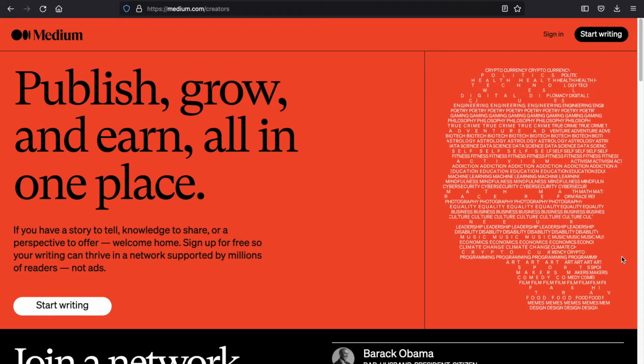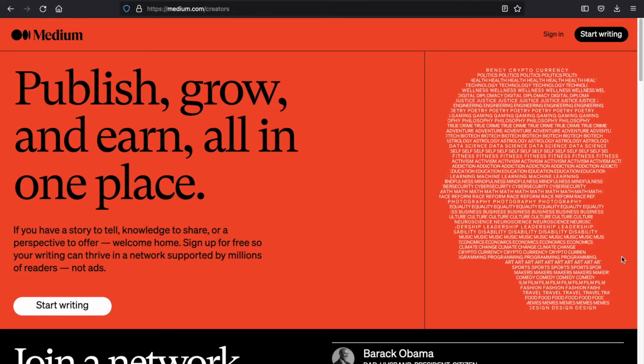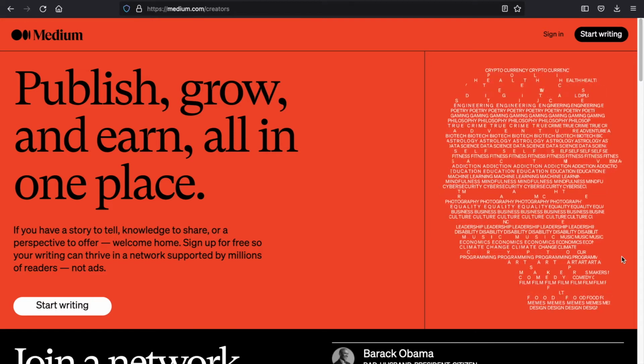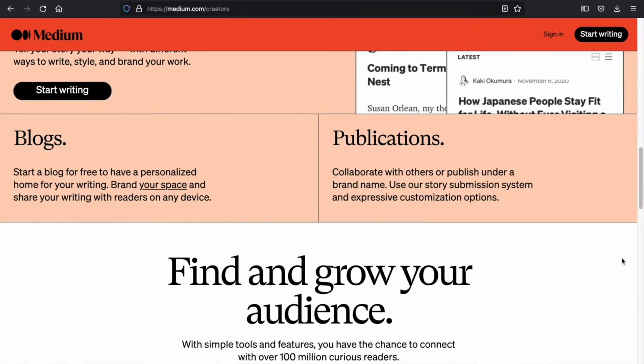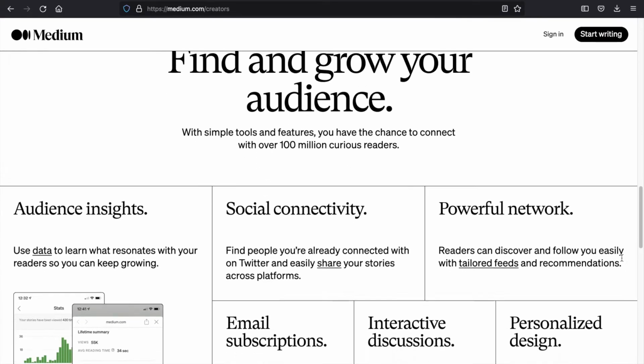If you have a story to tell, an idea, knowledge or information to share, then Medium gives you a home for your articles. Once you start writing on Medium, you will have your own personal space and you can start growing your audience. Joining Medium is completely free, and after joining, you can start writing your articles right away. Now let's see how to do that.